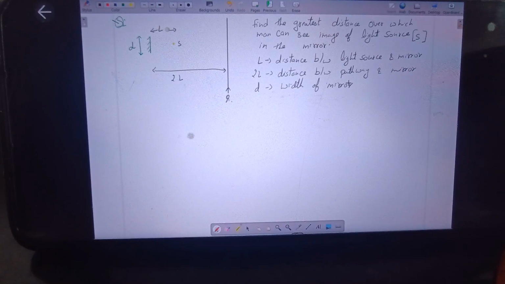So here again you have to apply the concept of field of view. You will see that from the source, the extreme lines which will reach the pathway, from one extreme to the other extreme, that is within that field of view, the person will be able to see the image of the light source. You want to try or should I give you a hint? You want a hint or are you trying? I think so, answers are there. Ishani, I think your answer is correct. Yeah, Ishani, your answer is correct. Correct, betas.